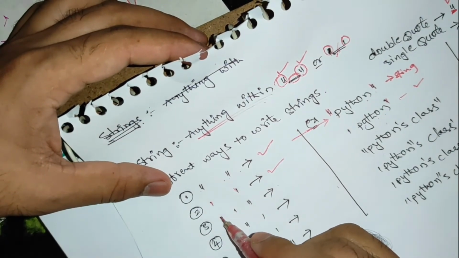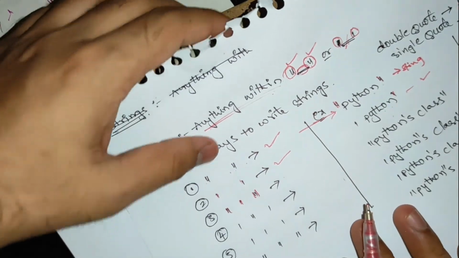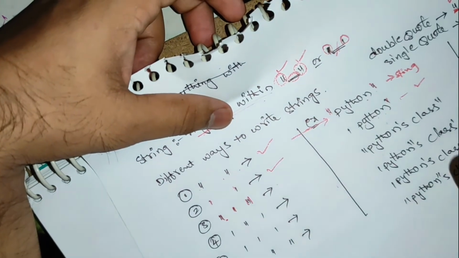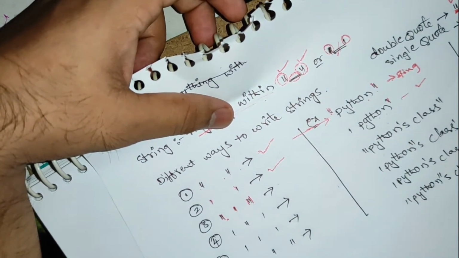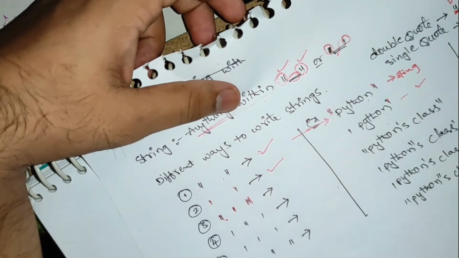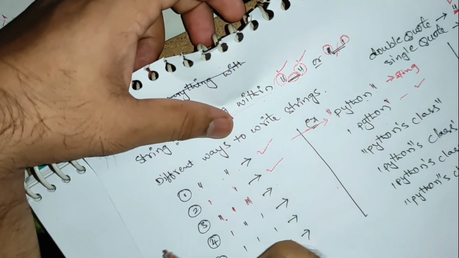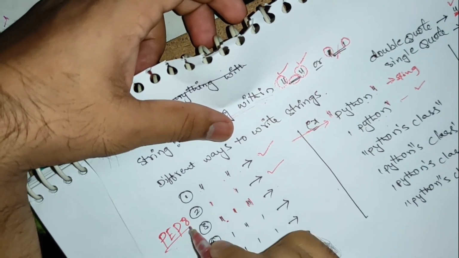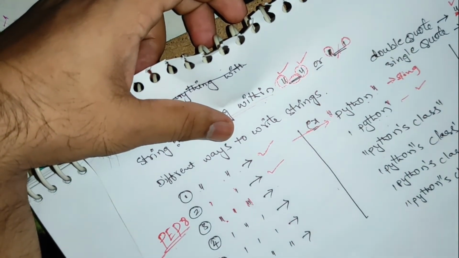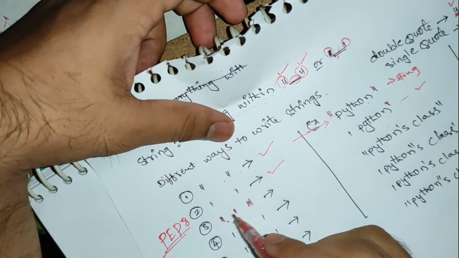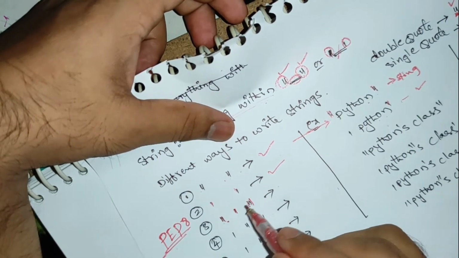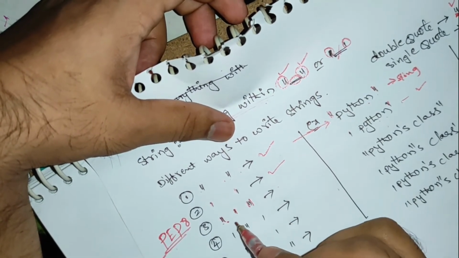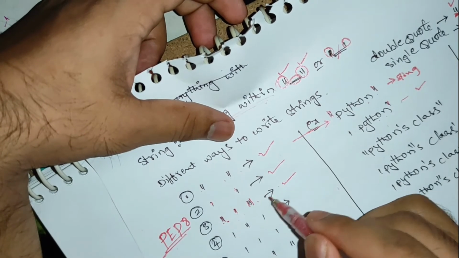And within double quotes we can use single quotes. I told you Python has PEP 8. It has a set of rules and guidelines which guide how to write code in a well-formatted way, so we need to follow that format. If I want to use single quotes within double quotes, I write it in this way, and it is the correct way.